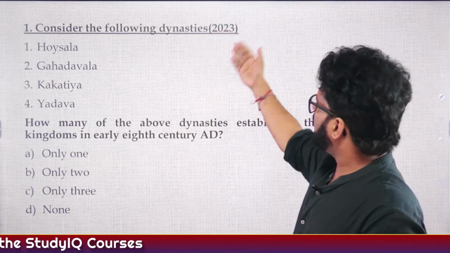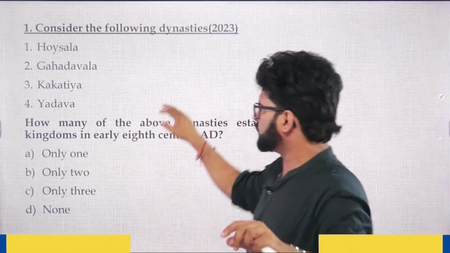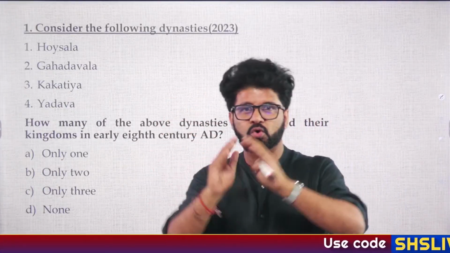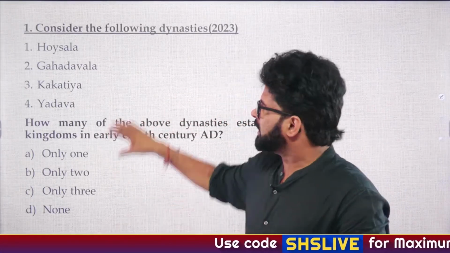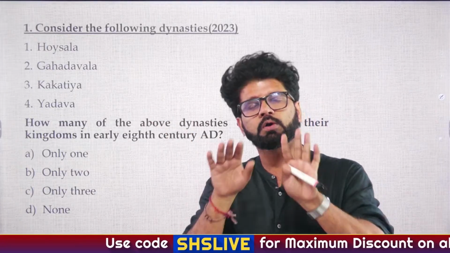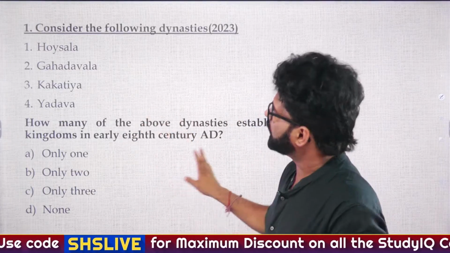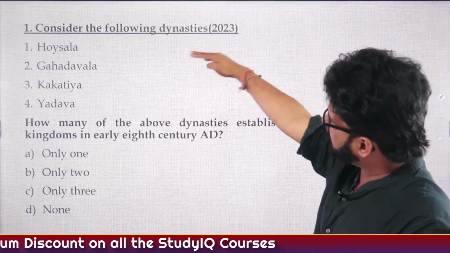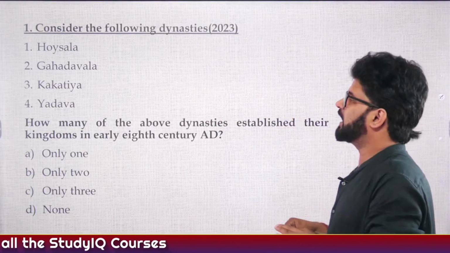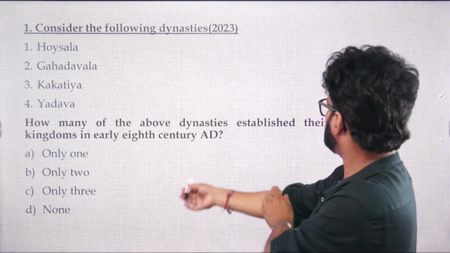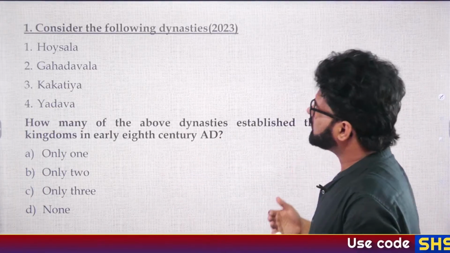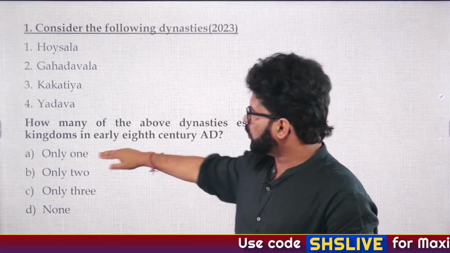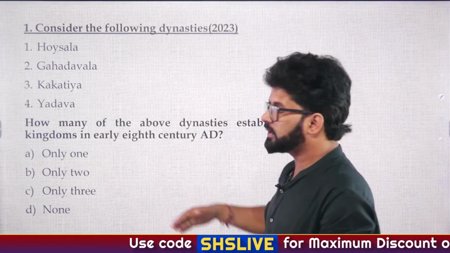Consider the following dynasties, and this is a tough question. In fact, out of more than 10 questions which we will be doing today, this will be the toughest question. So don't worry about it if you're not getting this question correct. So consider the following dynasty, 2023 PYQ: Hoysalas, Gahadwala, Kakatiya and Yadava. How many of the above dynasties established their kingdoms in early 8th century AD? A only 1, B only 2, C only 3, D none.